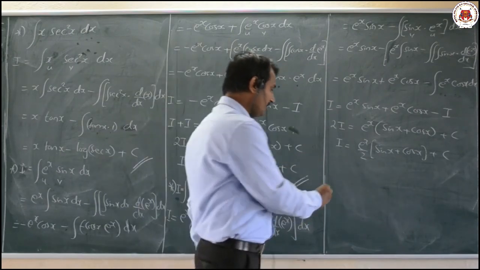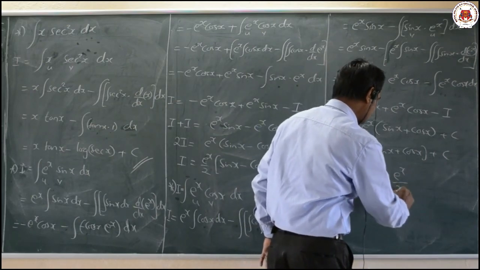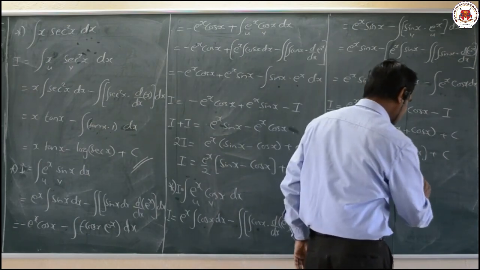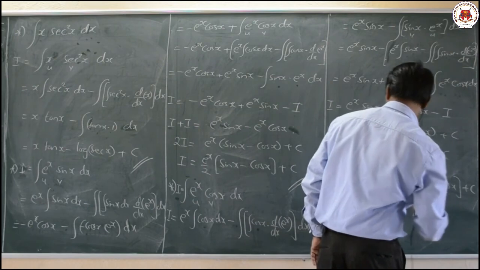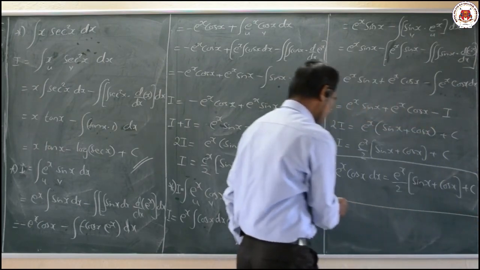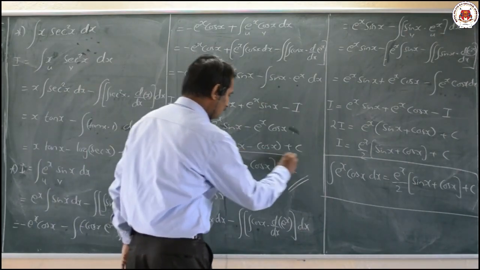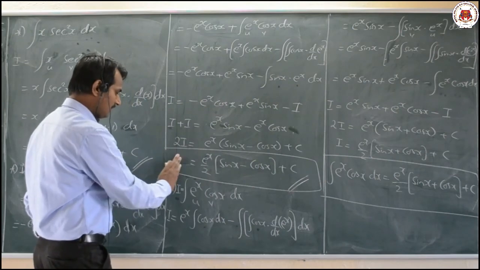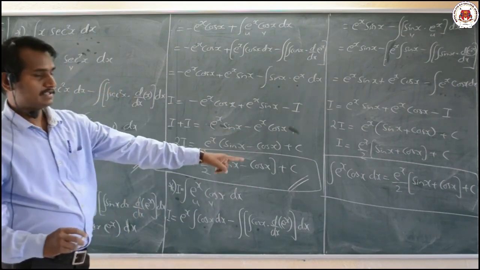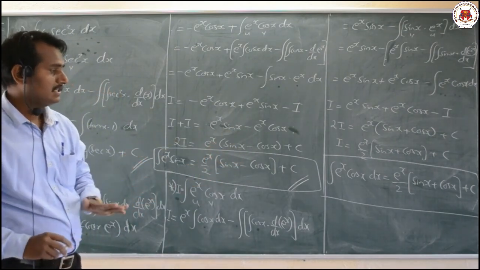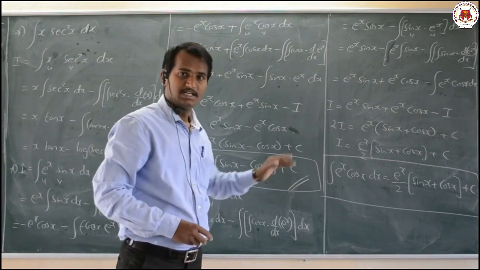So what do you mean by I here? That is e raised to x into cos x dx equal to e raised to x by 2 into sin x plus cos x plus an integral constant c, that is nothing but our required result. These two act as formulas here. Dear students, these two are nothing but our formulas to find integration of e raised to x into sin x and integration of e raised to x cos x. These two act as formulas to solve such problems. So therefore add these two formulas in your formula list here.